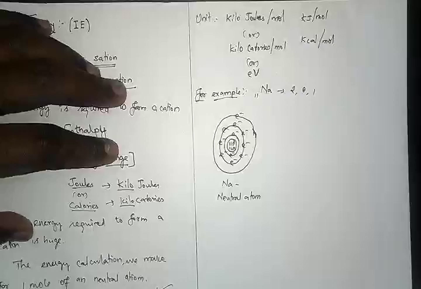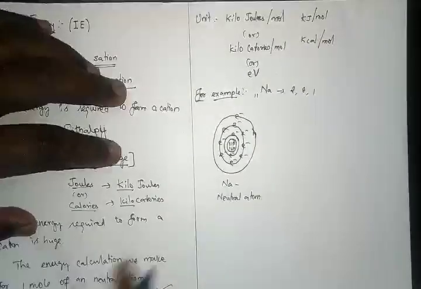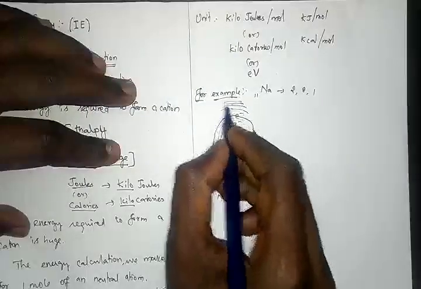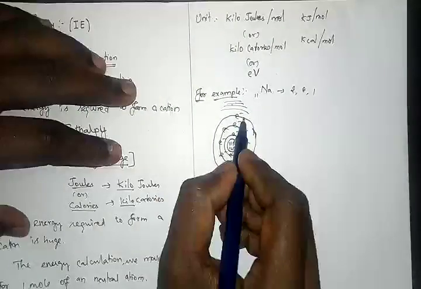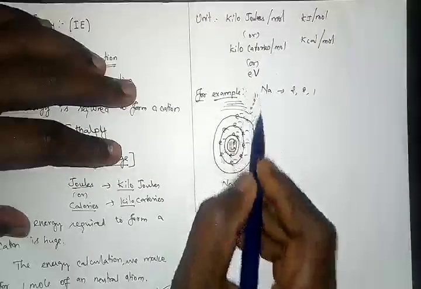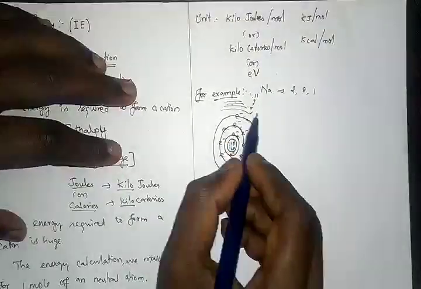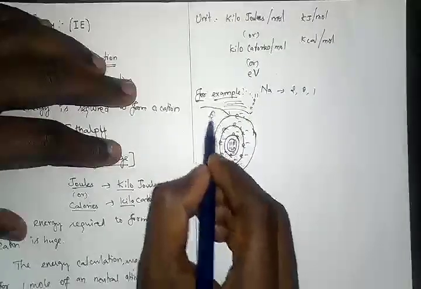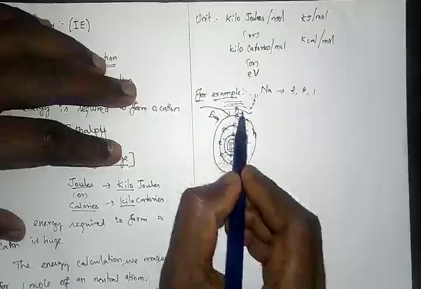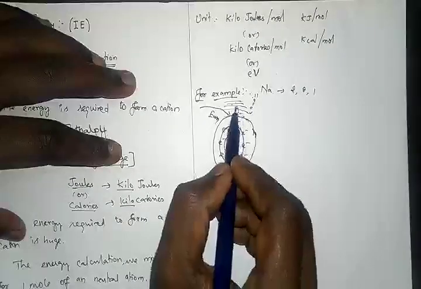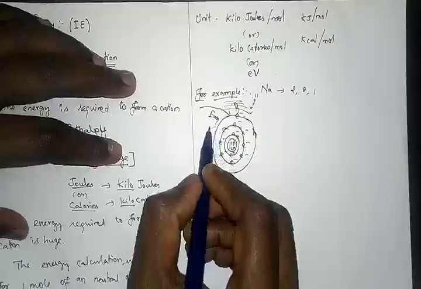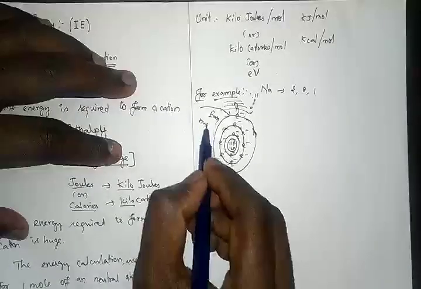Now what you have to understand, my dear children, is that there are some energy levels. Let me draw like this: K, L, M, N, O, P, Q, and so on. If I supply energy to this electron, what will happen? As per the Bohr theory we studied, it jumps to the next level. If you supply energy again, it jumps to the next level. What if I supply huge energy?